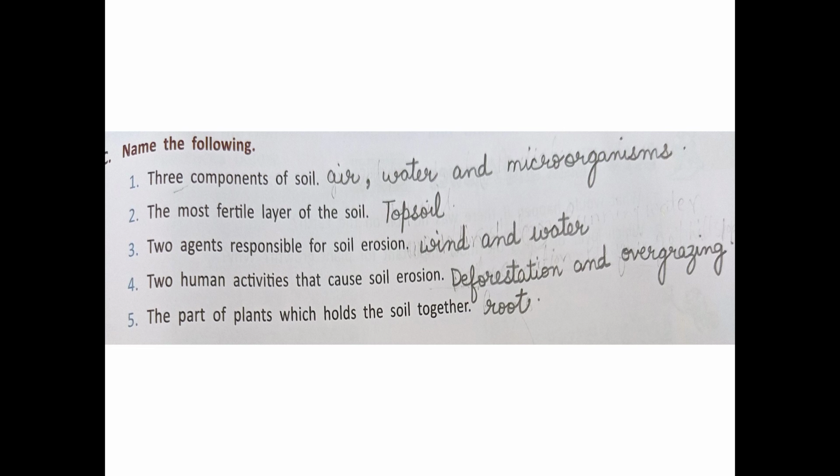Number 4. Two human activities that cause soil erosion. Answer is deforestation and overgrazing. Number 5. The part of plants which holds the soil together. And the answer is roots.